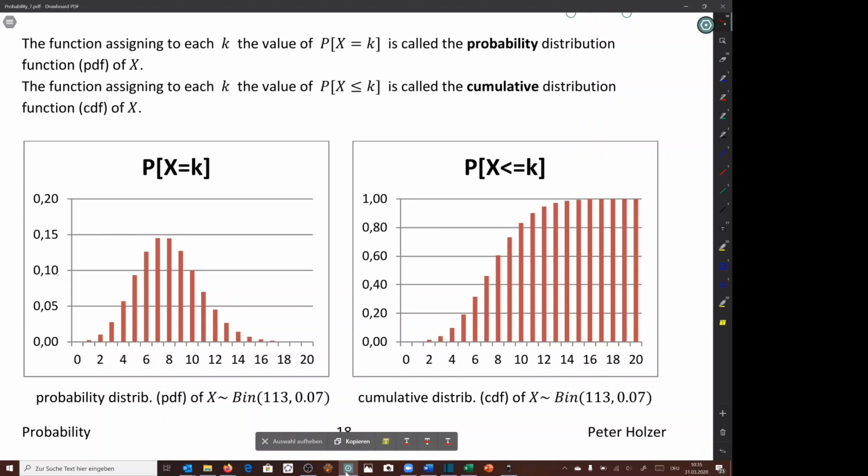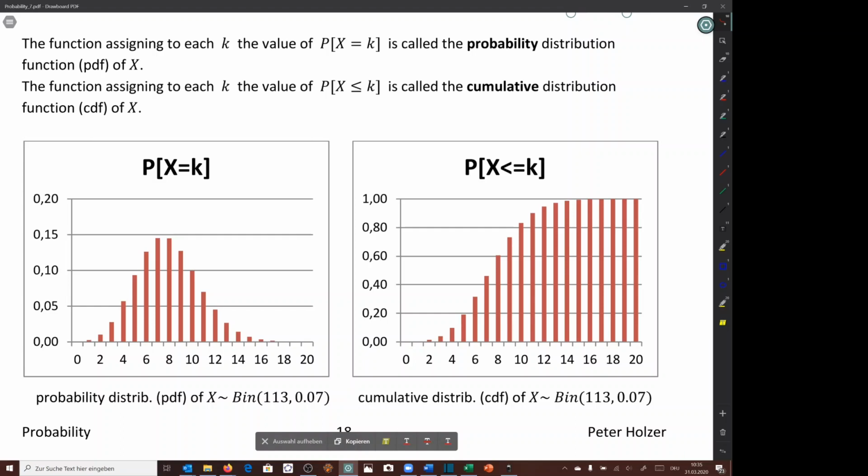Now there is a second distribution function. It's called the cumulative distribution function, and it assigns to each k the value of the probability that x is smaller or equal to k. So here, this graph shows the cumulative distribution function for the same probability distribution, the binomial distribution with n being 113 and p 0.07.